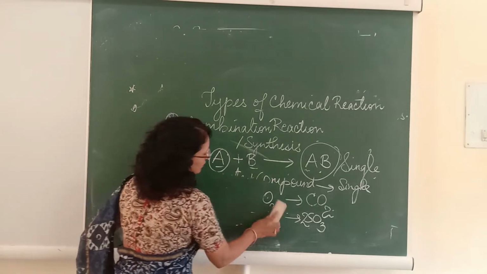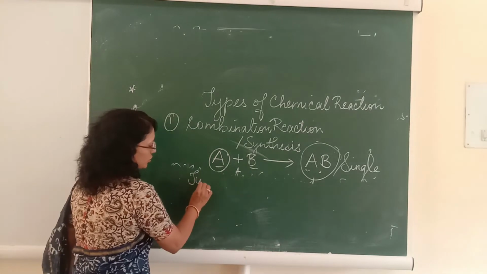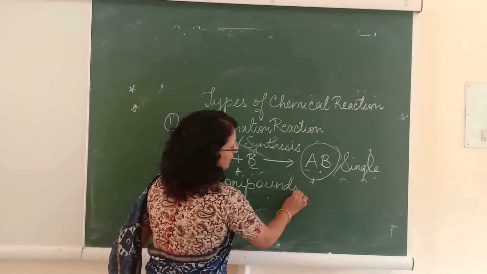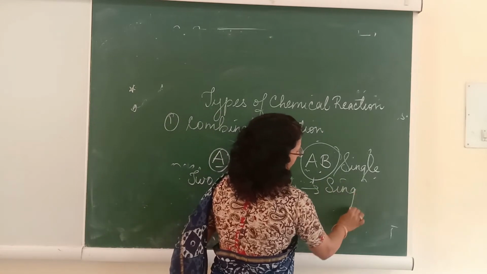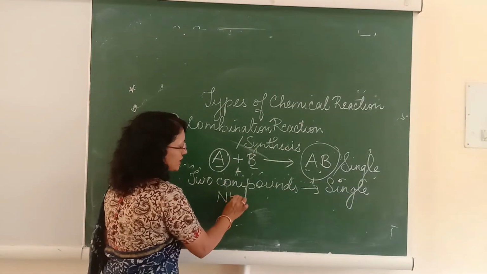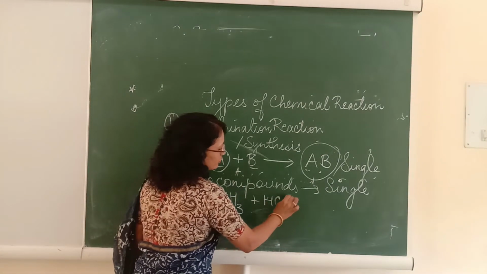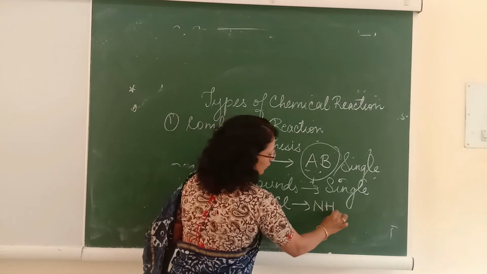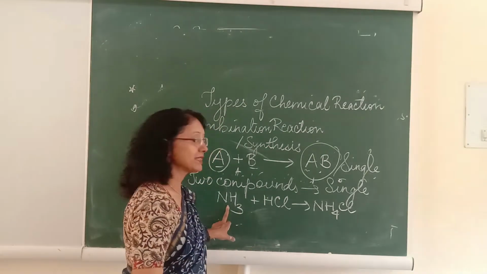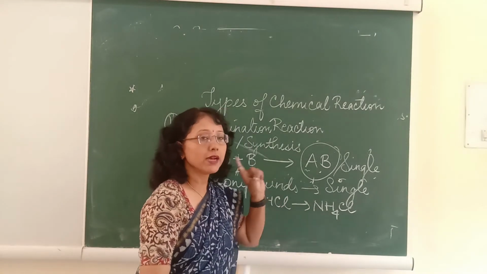The third type where the combination reaction takes place is when two compounds are reacting. How many? Two compounds are reacting, but the product will be a single product. For example, if you see ammonia gas, when reacted with hydrogen chloride it will give a product NH4Cl, that is ammonium chloride. So here what is happening? This is a compound, this is again a compound, but the product formed is only a single product.